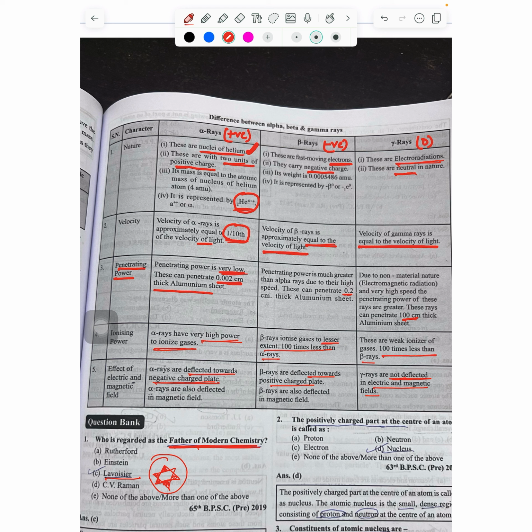The penetrating power of beta ray is a bit better. It can penetrate up to 0.2 centimeter thick aluminum sheet. And the penetrating power of gamma rays is maximum. It is 100 centimeter thick aluminum sheet. Ionizing power: alpha rays have the maximum ionizing power. To a lesser extent, beta rays can ionize, and gamma rays are the weak ionizer.